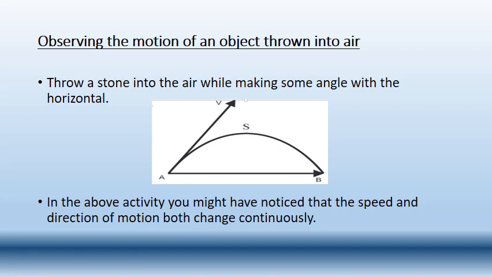Okay, direction is changing. So velocity changes when either speed changes or the direction changes or both change. So in this example, the speed is changing and the direction is also changing. That is why here the velocity is also changing. So since the velocity is changing, it is non-uniform.